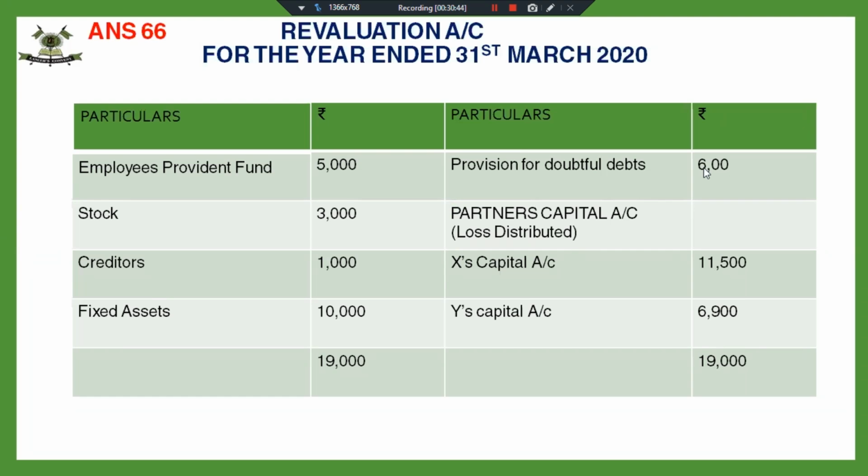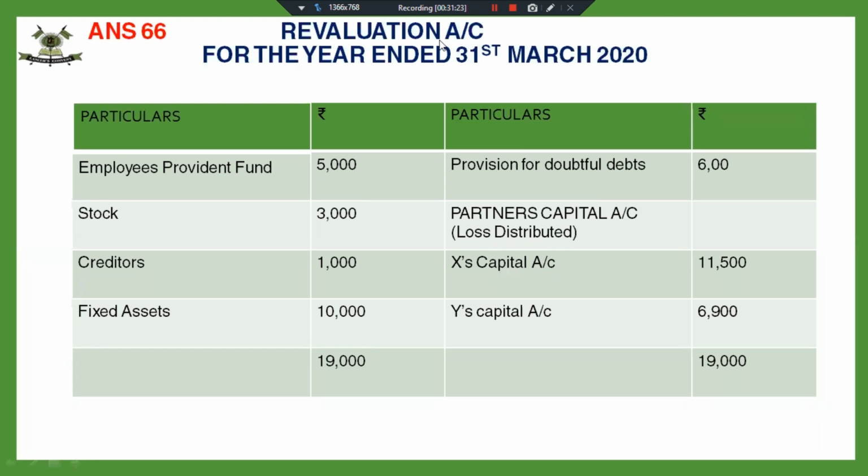Now, in this question, you are being asked to pass the journal entries. I have not passed the journal entries here. You can pass the journal entries for each and every entry: for decrease in assets, revaluation account debit to stock, to creditors, to fixed assets.